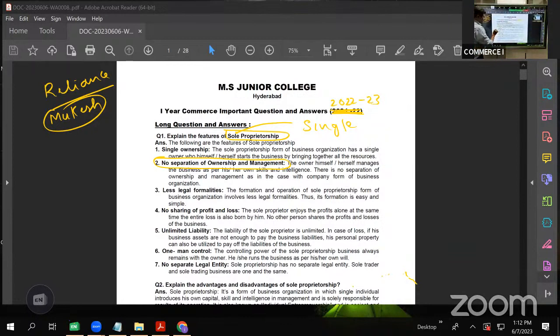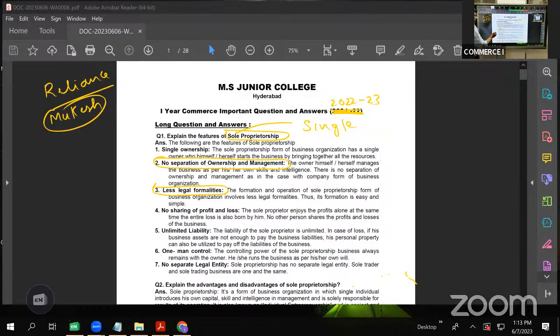Next, less legal formalities. To start a sole proprietorship, we don't have to prepare so many documents, or approach any government office, I mean more offices, to get the permission and all that. With minimum documents, with minimum permission, we can start a sole proprietor type of business organization. So we say that it has fewer formalities to be fulfilled.